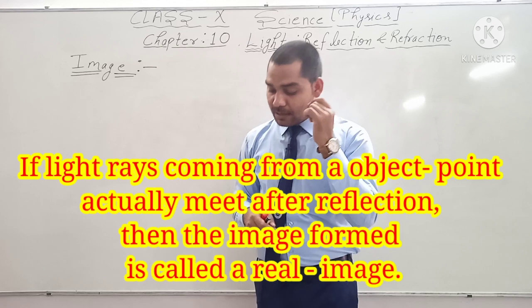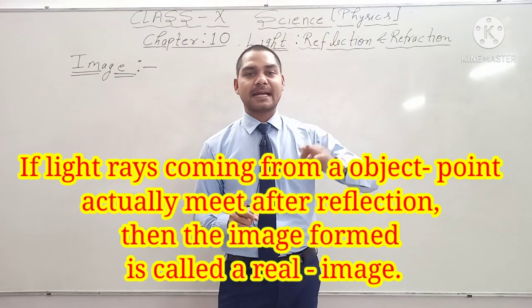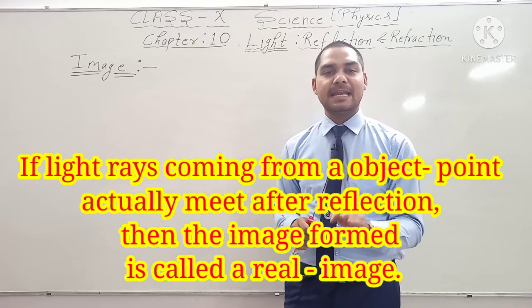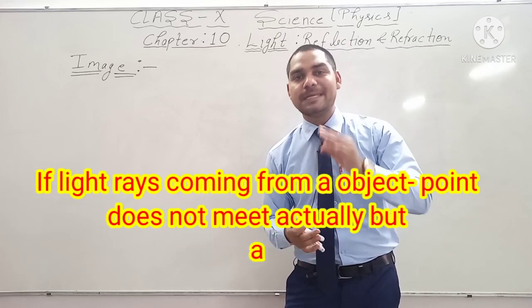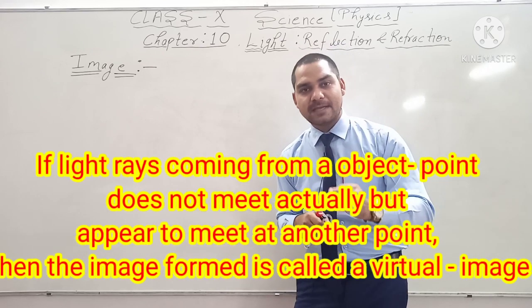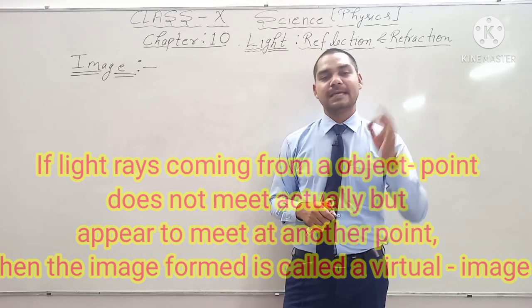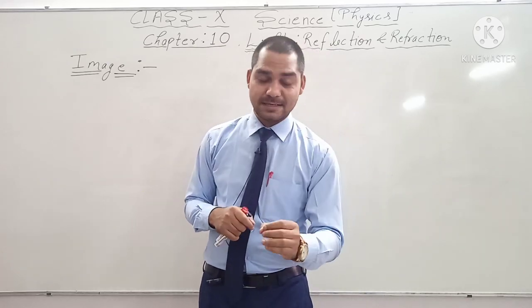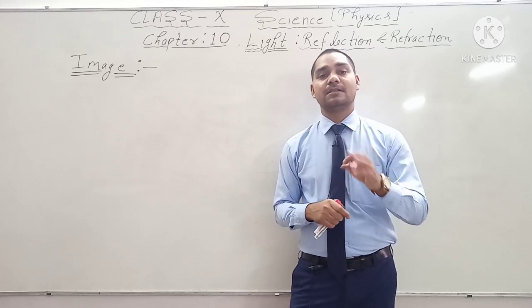That means if the reflected light rays exactly meet at a point, this meeting point forms the real image of that point object, and if they only appear to meet at a point, this apparent meeting point is known as the virtual image of that point object. Real image is formed on the screen and virtual image is not formed on the screen.